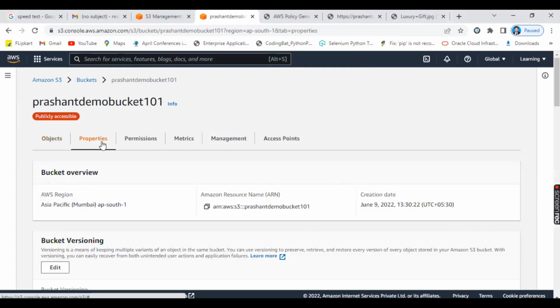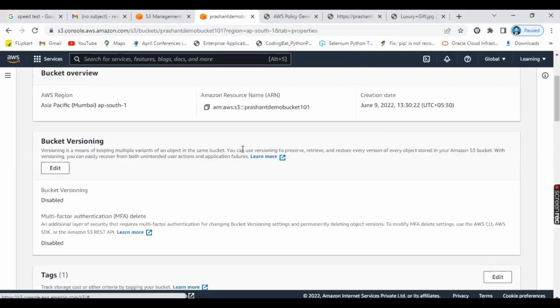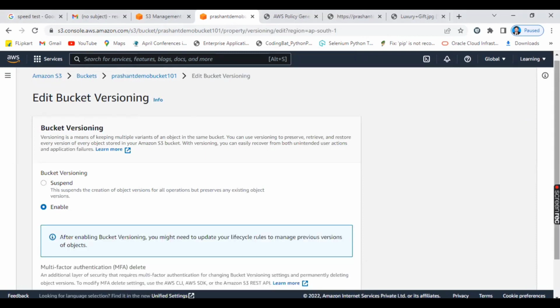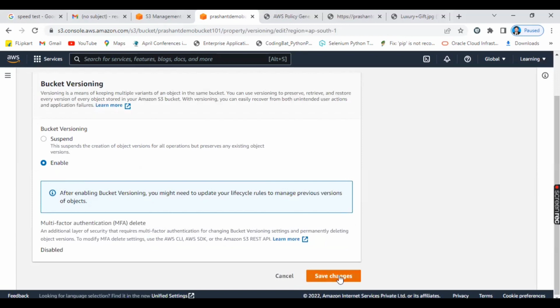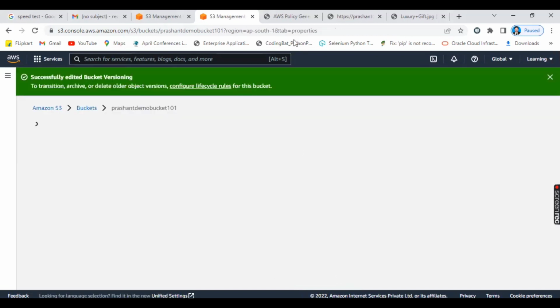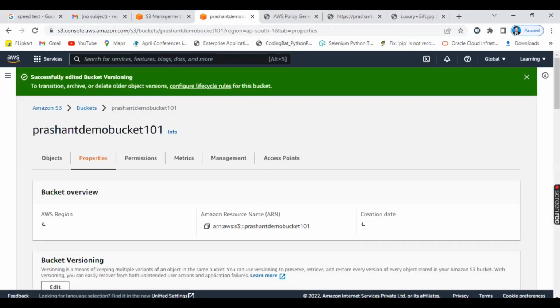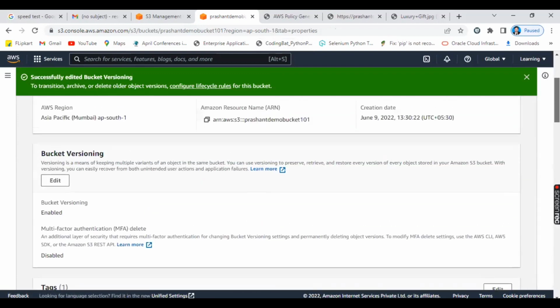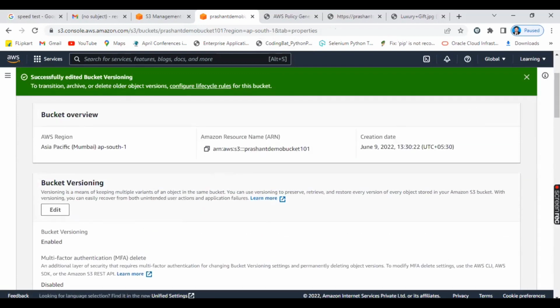So you go to the properties. You will click on the bucket versioning edit option and you will enable the bucket versioning. See, there is an option to suspend when disabled and there is an option called enable. So you will just click on the enable button and click on save changes. Perfect. Now just see what we did. We just made bucket versioning enabled.